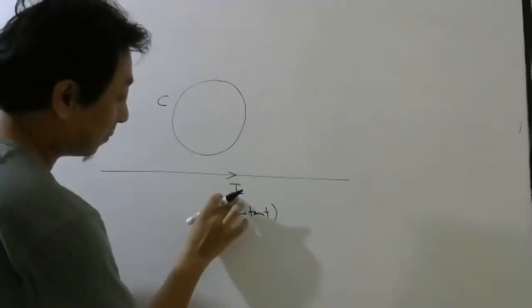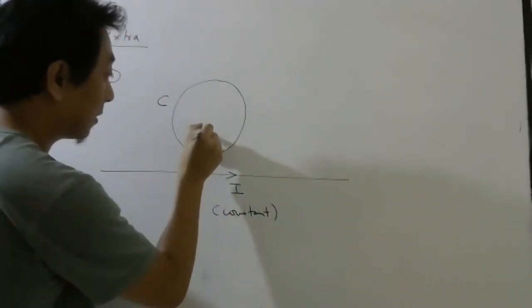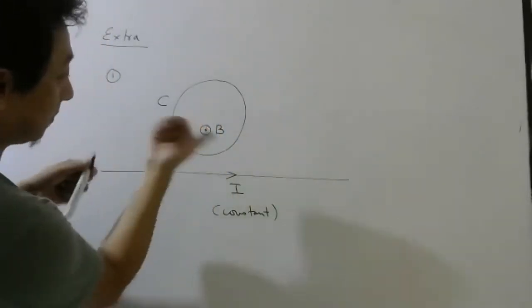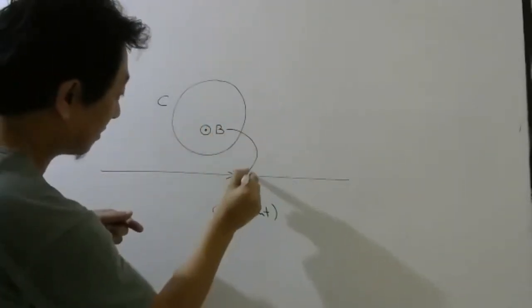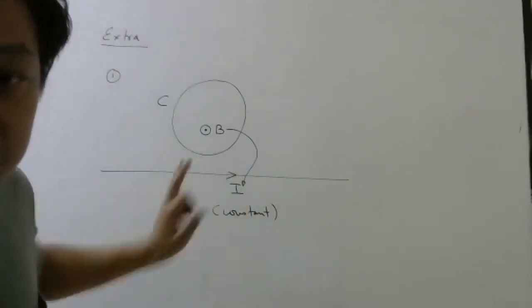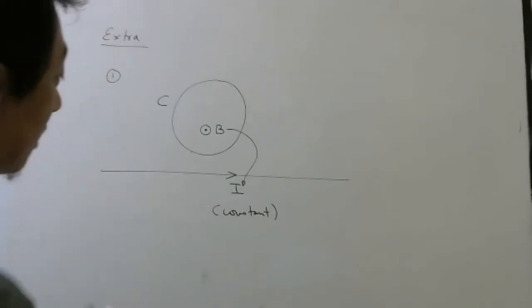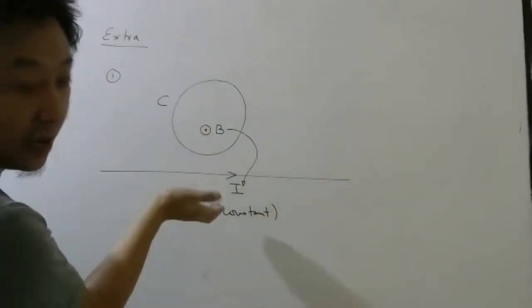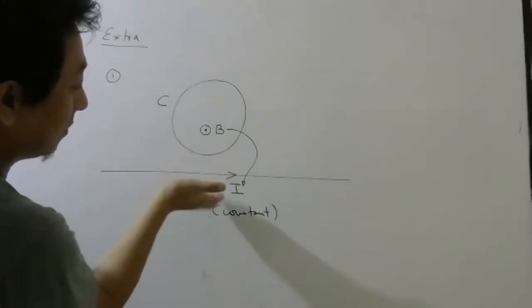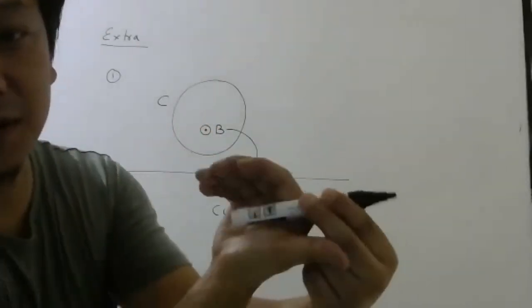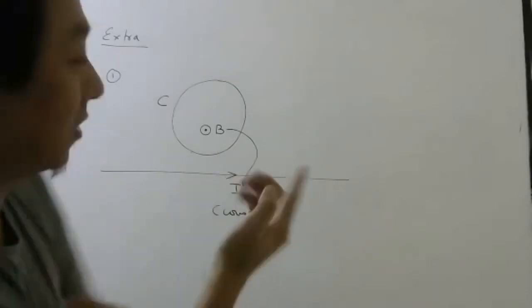So the magnetic field produced by this will be out of the board. Understood this much, students? This current will produce a magnetic field here out of the board. Using the right hand thumb rule, here it will be out of the board.